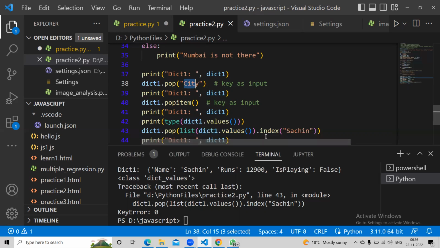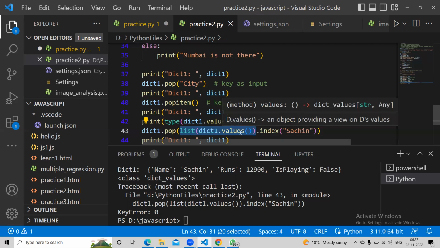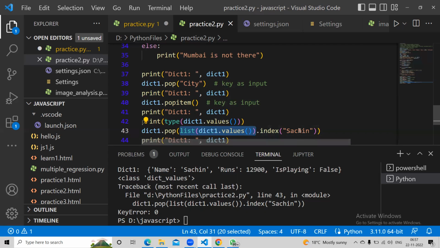So now you see. What I did first, I converted dictionary values. You get a list of values, but that is not a list. That is actually a dictionary values. So to convert into list, I converted this into list of. So this is a list. A list of index Sachin is in first position in the values. So you get 0. This entire thing will give you 0. Take a second to understand this. This entire thing is 0.